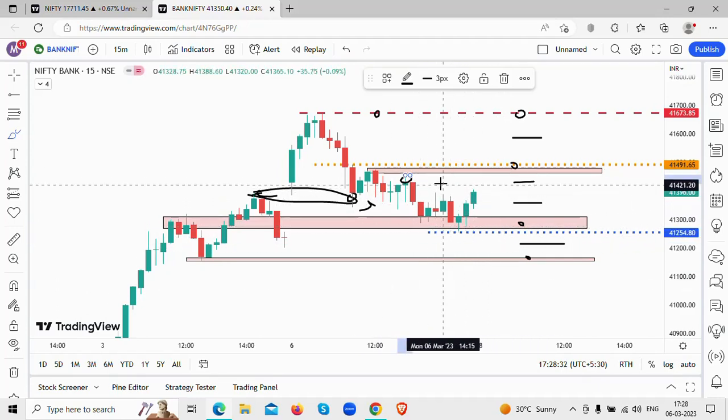But the important thing to learn here is I changed my position as per the market condition, as per the market signal that it gave me. All right, so this is what happened in today's trade.